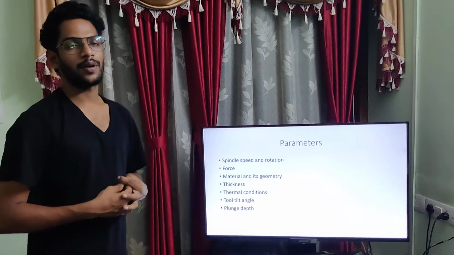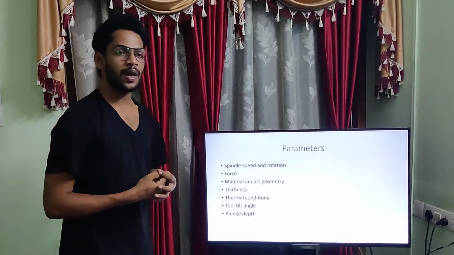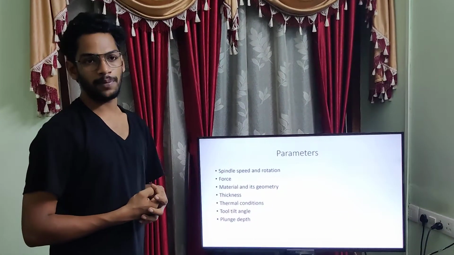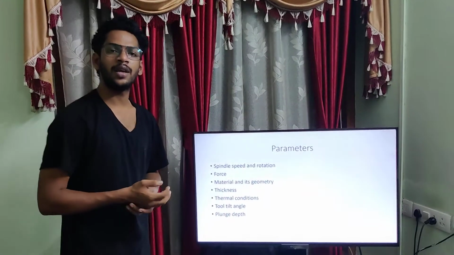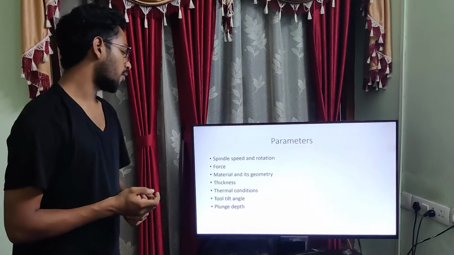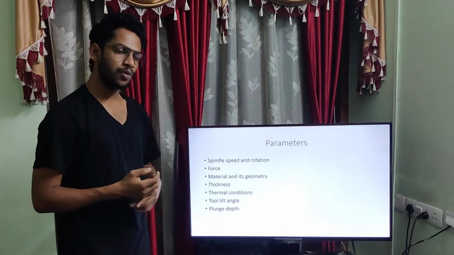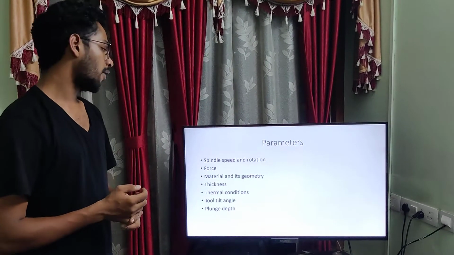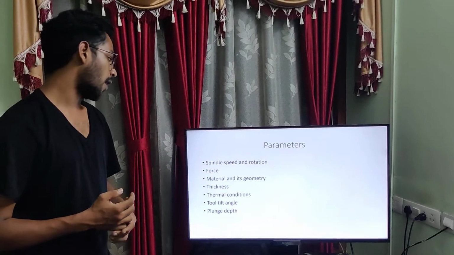Material and its geometry: very thick materials having good shapes and good edges will give a good weld. If the materials have very low thickness or very low strength and have blurred edges, they will give a bad weld.